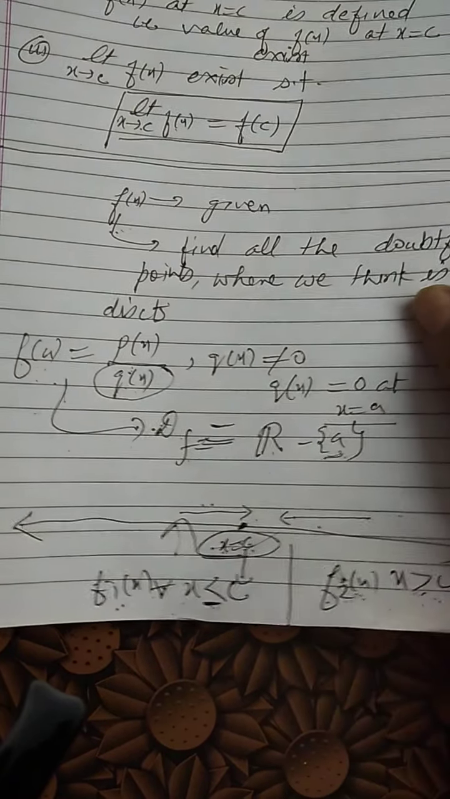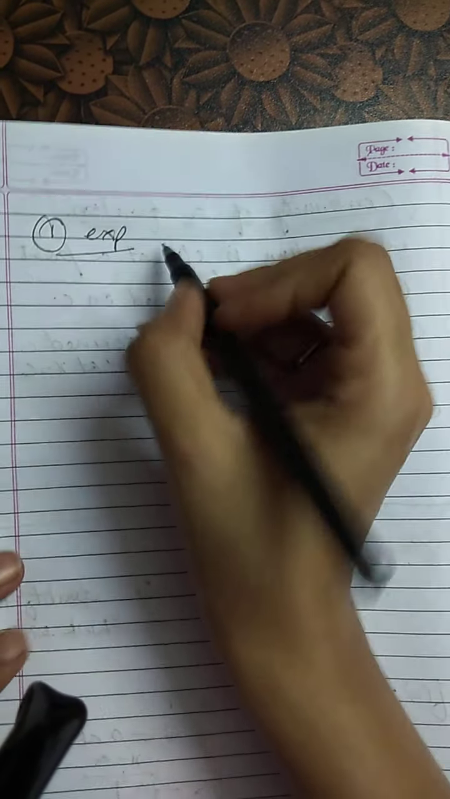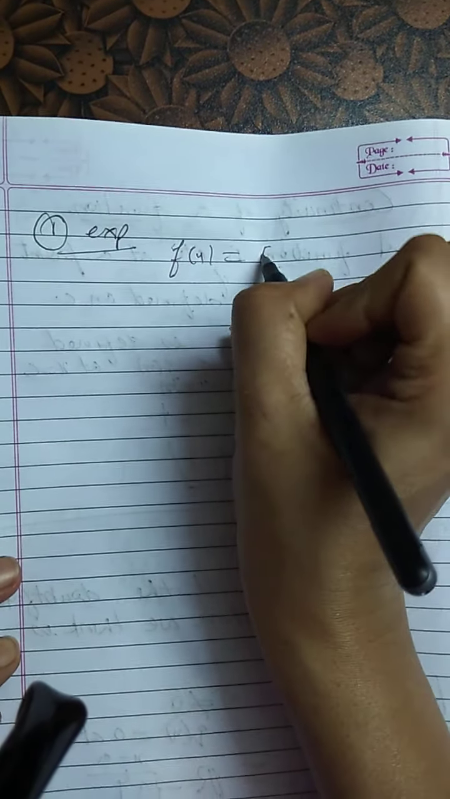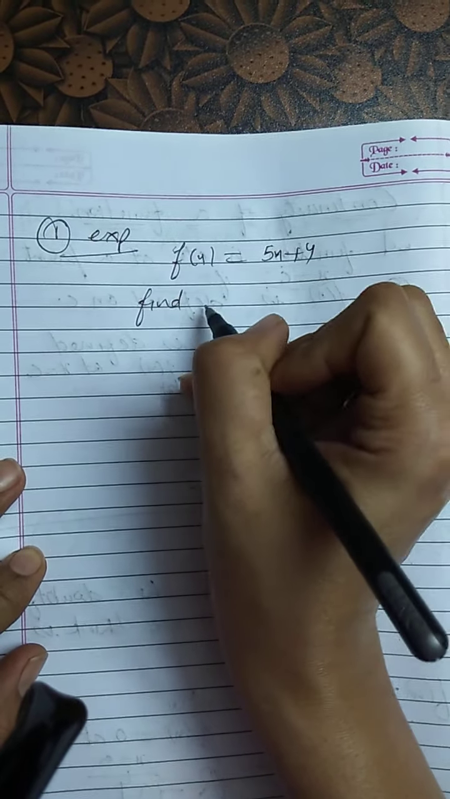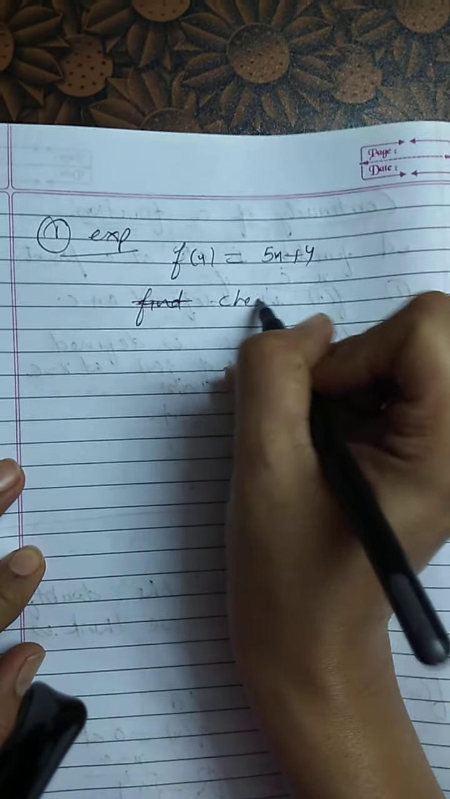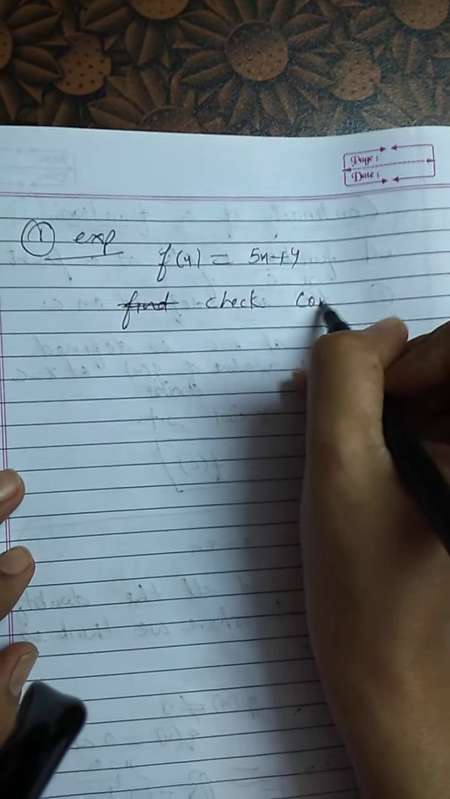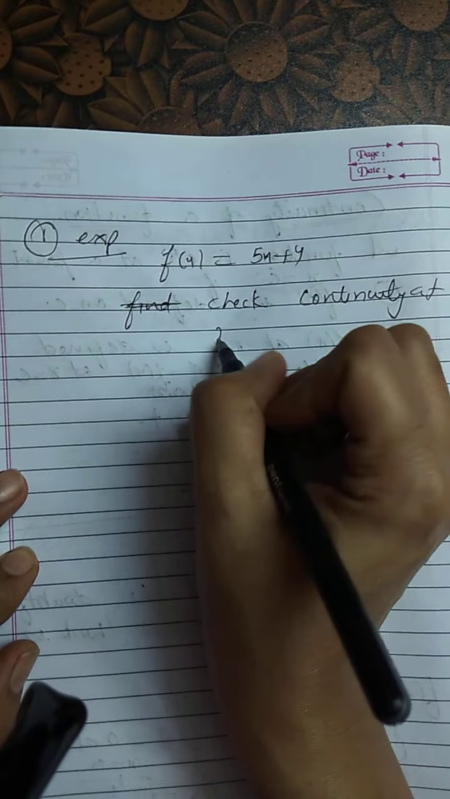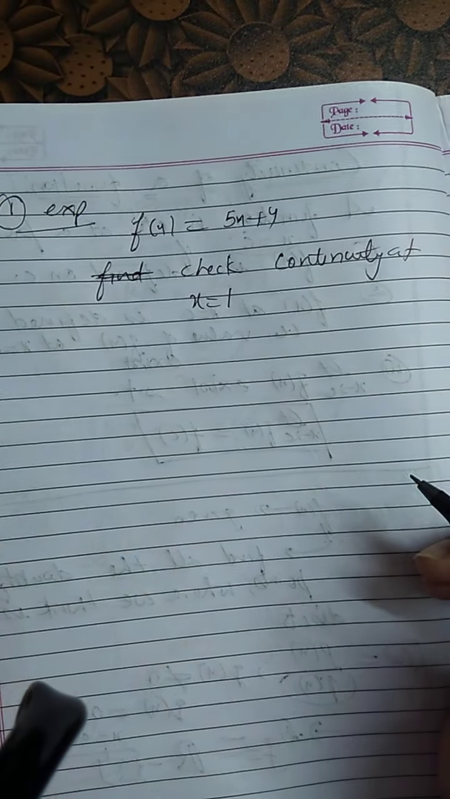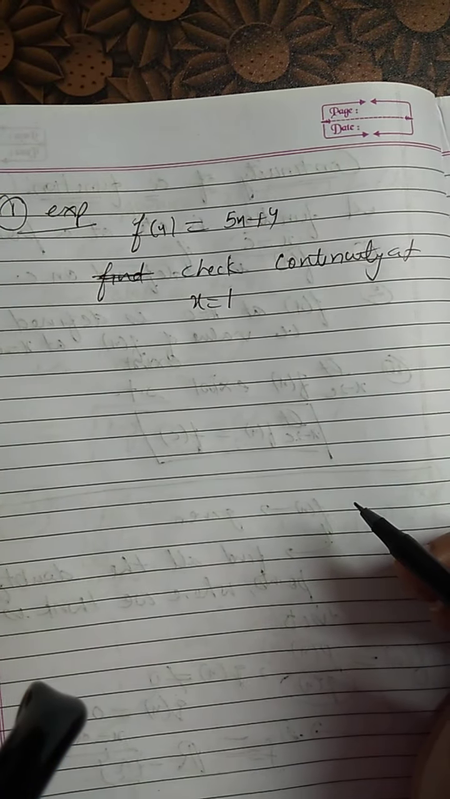Let us take a few examples. Let us take an example here. The function is given like 5x plus 4, and we have to check the continuity at x equals to 1, right? We have to check the continuity at x equals to 1.